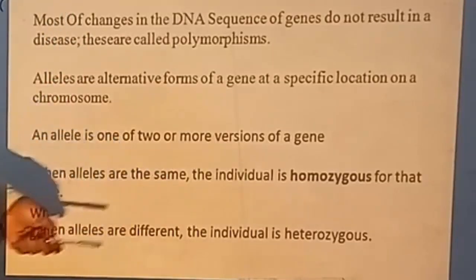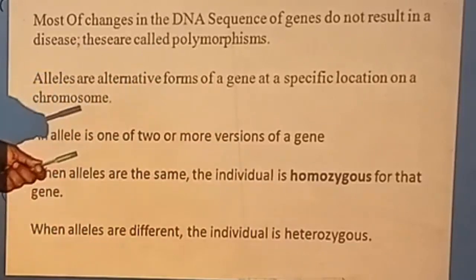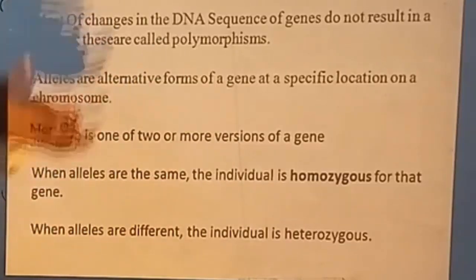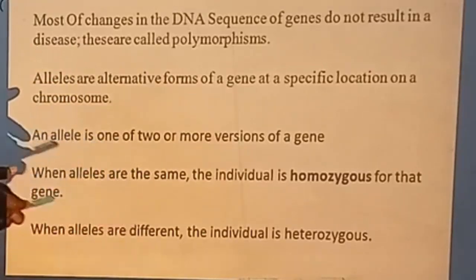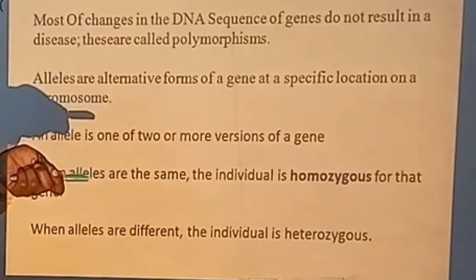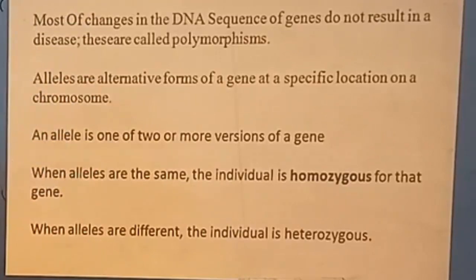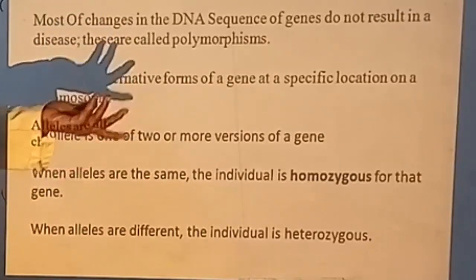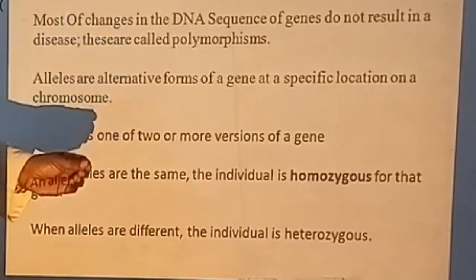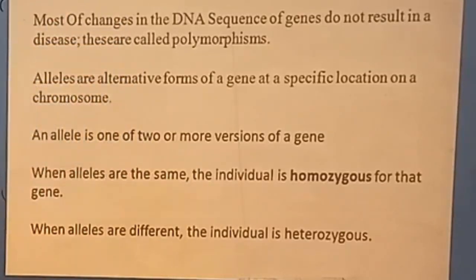When alleles are the same, the individual is homozygous, and when alleles are different in an individual, it is heterozygous. So, for identification of a particular genetic disorder, you can have a heterozygous setup or a homozygous setup for that particular gene.